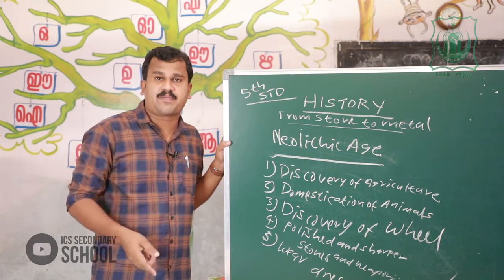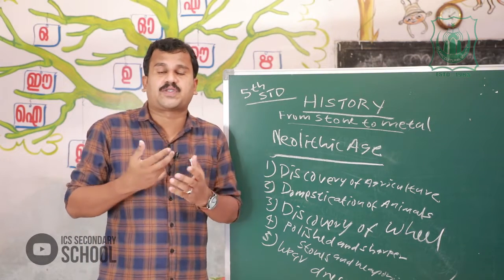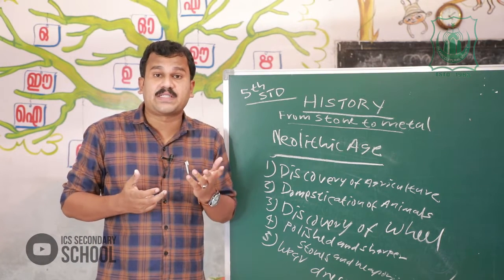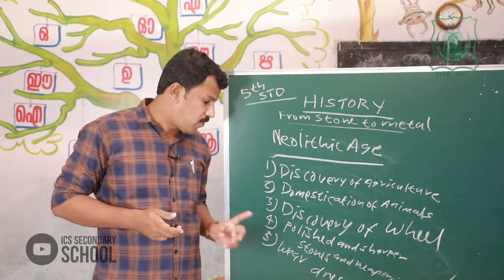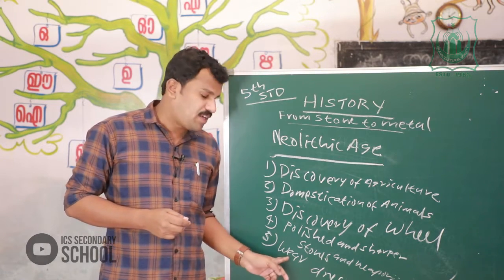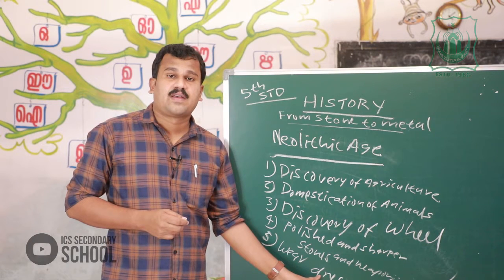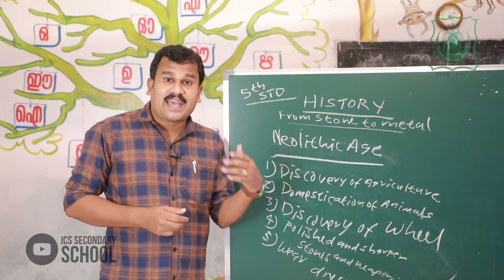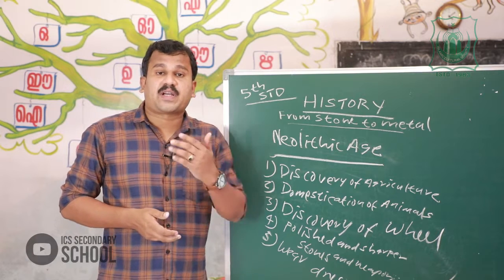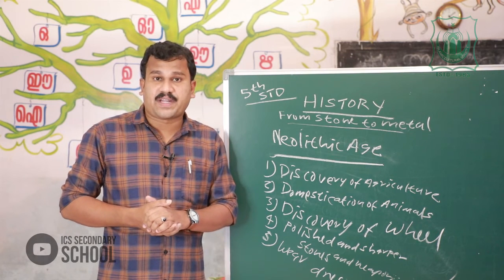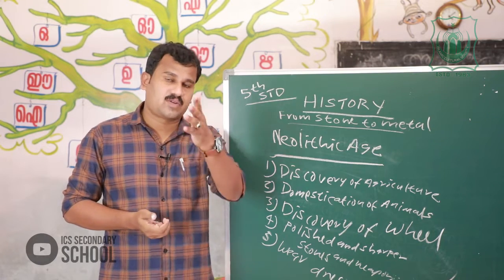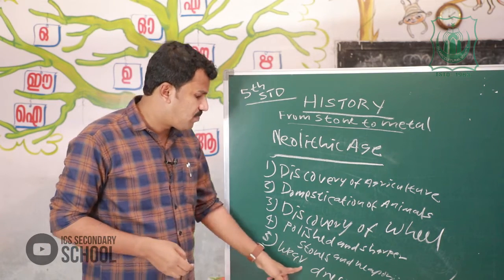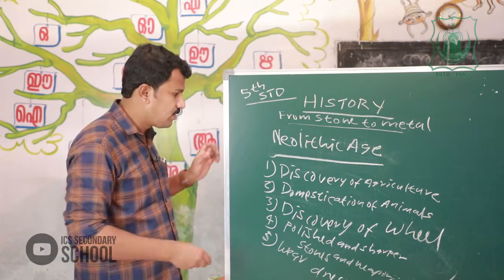Paleolithic people had no clothes to wear. They wore only animal skin, bark of trees and leaves. But Neolithic people cultivated cotton and jute and made clothes, so they wore dresses.